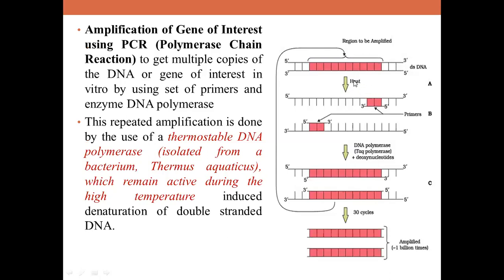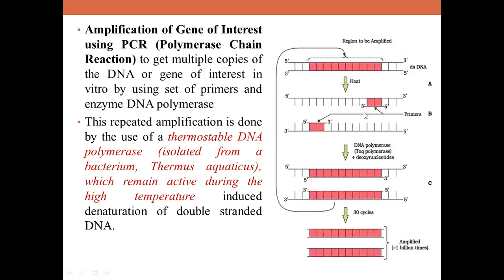Now after denaturation, once the two strands are separated, you have to add primers. Very important. That process is called annealing, children. And if you wonder why primers are added, it is because any polymerase cannot start synthesis on its own. They require a primer. They actually require a free 3' OH group. DNA polymerases require this free 3' OH group.